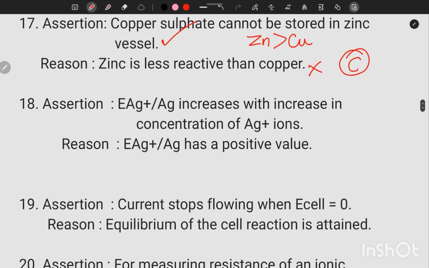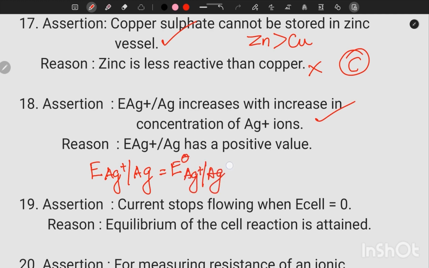18th question. E Ag+/Ag increases with the increase in concentration of Ag+ ions. So that statement is correct, and E0 Ag+/Ag has positive value. That statement is also correct. We can write the equation E Ag+/Ag is equal to E0 Ag+/Ag minus 0.059 by n log 1 by concentration of Ag+.